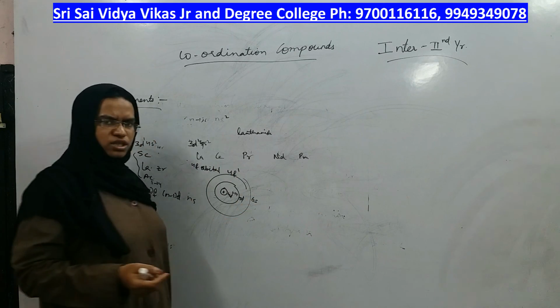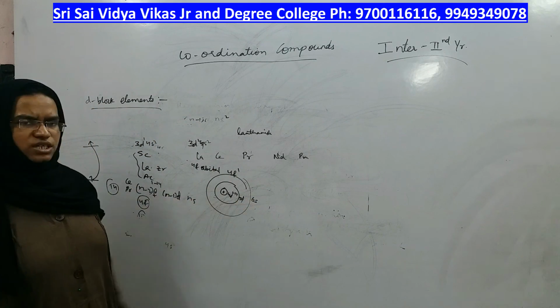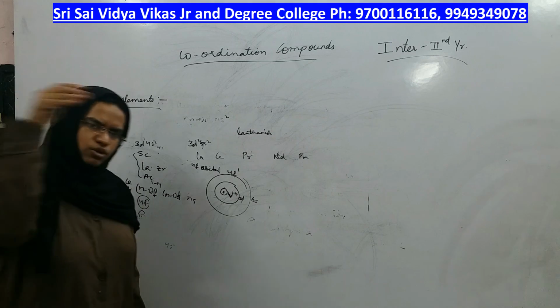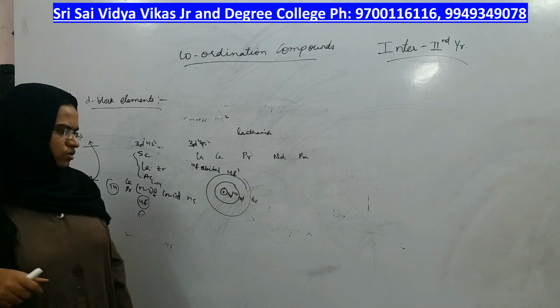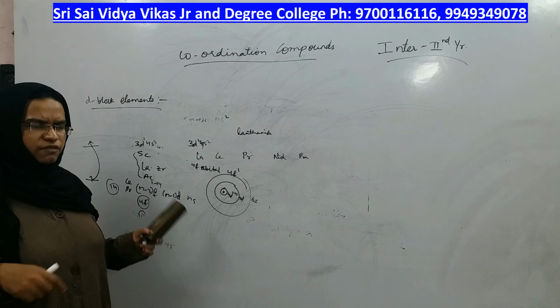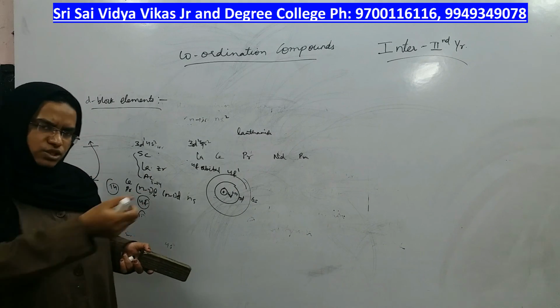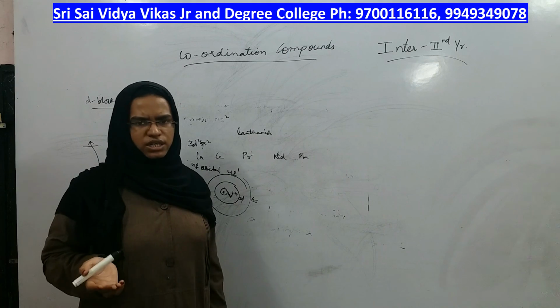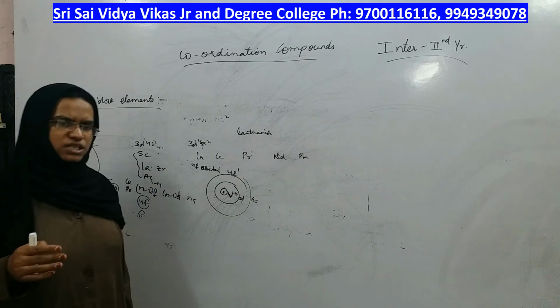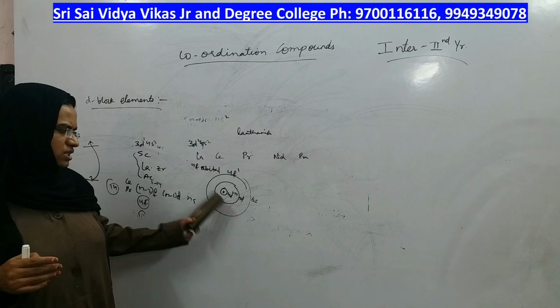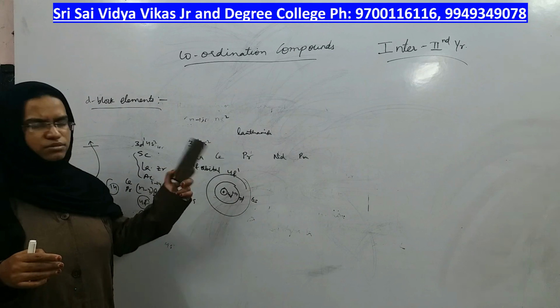Nucleus tries to show its effect more on the last shell. So if nucleus attraction is more on the last shell, it will try to pull the last shell towards itself. So after adding one electron, capacity of the nucleus to pull them closer is also increasing. So as the nuclear charge increases, the atomic size decreases from lanthanum to lutetium.